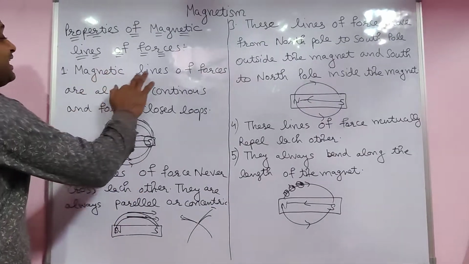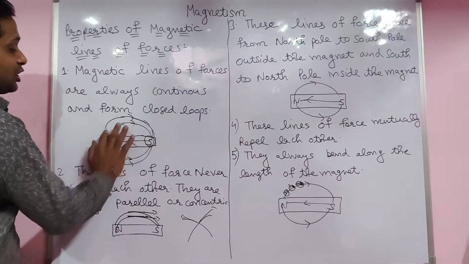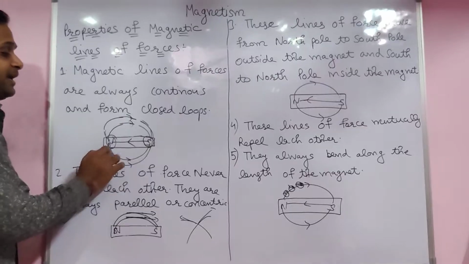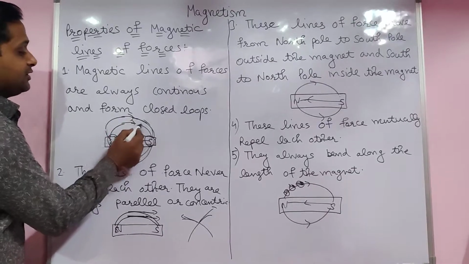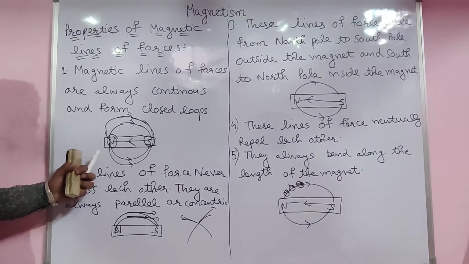Yes, magnetic lines of forces are always continuous, keep in mind, and form a closed loop, closed only, not discontinuous, not broken from there, continuous always. Yes, this is the first property.